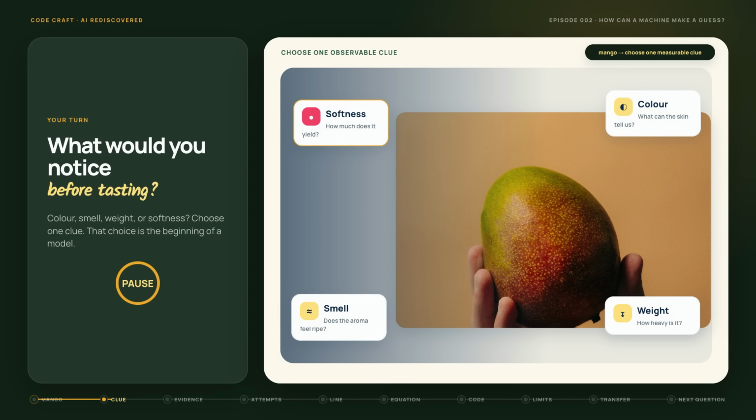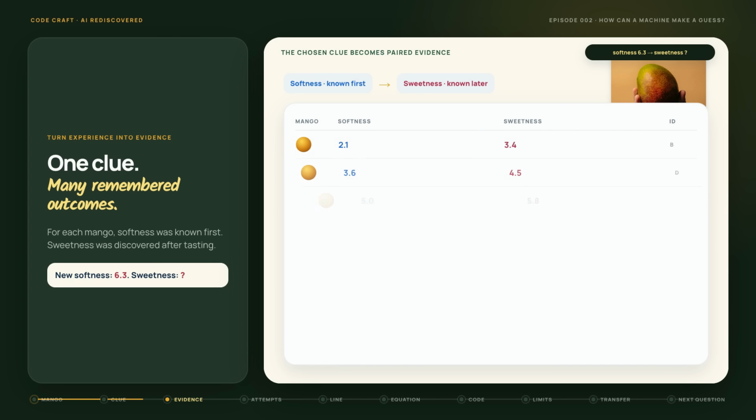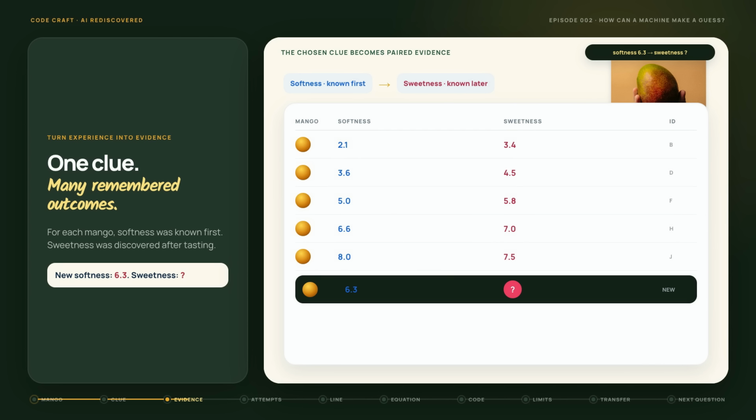Before we ask a machine, what would you do? Look at the color, smell it, weigh it, press it gently. Choose one clue now, and do not worry about being wrong. Your choice is the beginning of the model. Let us start with softness. Not because softness tells us everything. It clearly does not. We choose one clue so we can see the reasoning.